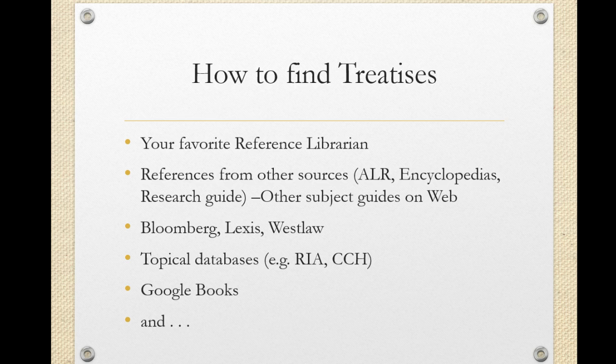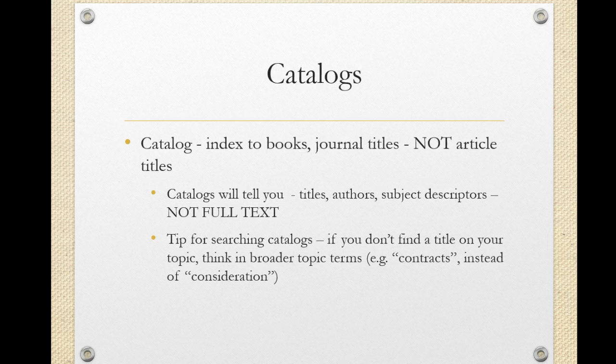We've already talked about finding references from other sources. We will be looking at other databases in addition to Bloomberg, Lexis, and Westlaw that are more topically oriented. Examples are RIA and CCH, and we'll even look at Google Books. Perhaps you already knew that Google has a whole subsection of books that they have made available online, sometimes made available online, and we will be investigating those methods for finding treatises. For this screencast, however, we're going to look at using catalogs to find treatises.